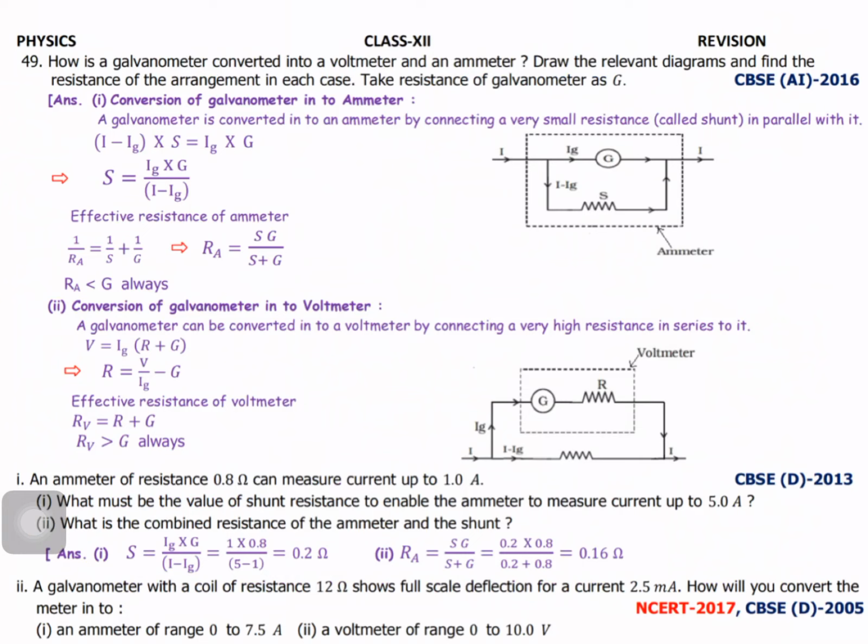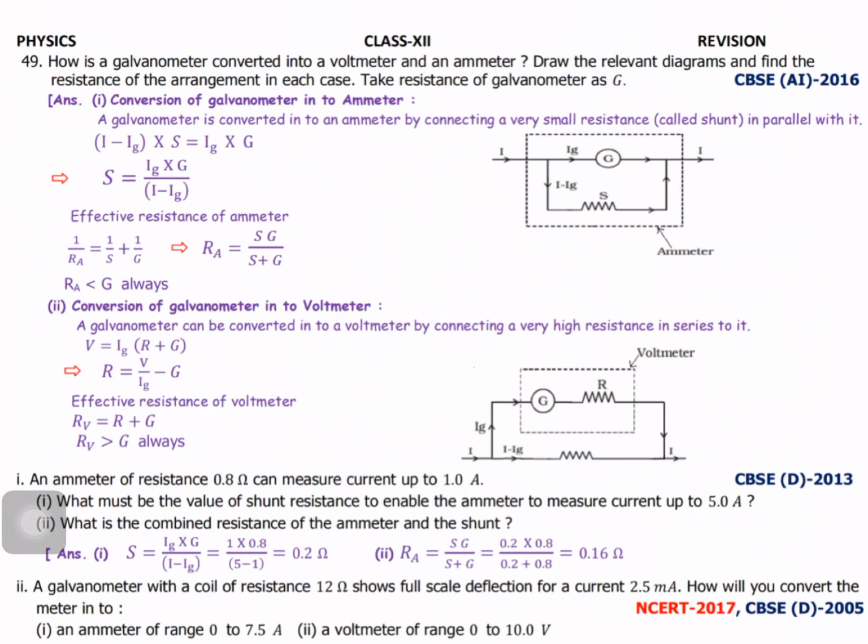So next one, how will you convert the galvanometer into an ammeter as well as a voltmeter? The question is, how is a galvanometer converted into a voltmeter and an ammeter? Draw the relevant diagram and find the resistance of the arrangement in each case. Take the resistance of the galvanometer as G.